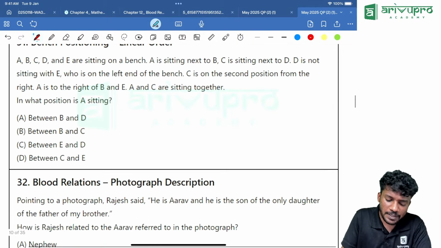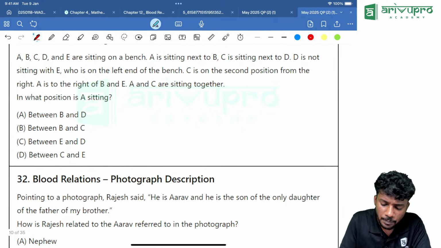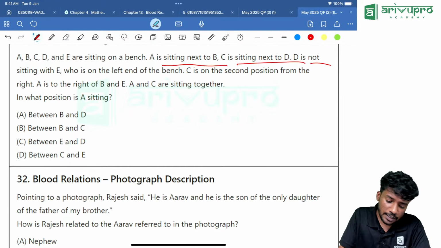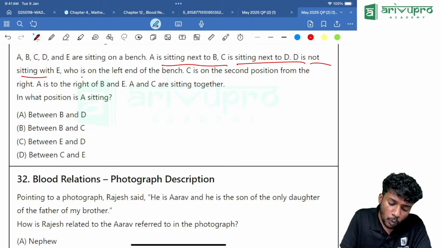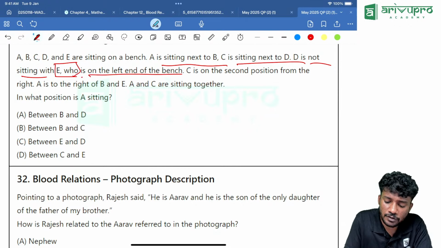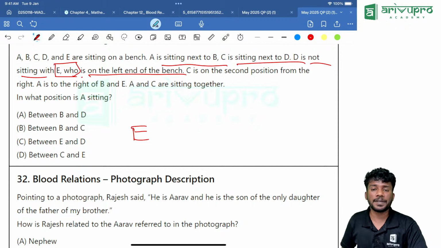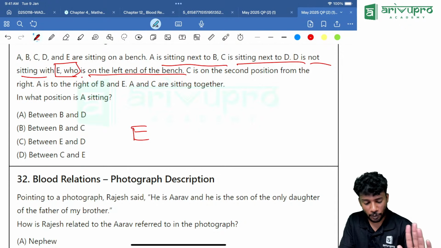Next one. A, B, C, D, E are sitting on a bench. A is sitting next to B. C is sitting next to D. D is not sitting with E. Who is on the left end of the bench? So who is sitting at the left end of the bench? E is sitting at the left end of the bench. That is the one thing we know about it now.